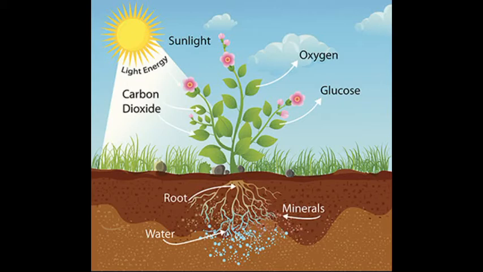As we already know, green plants are autotrophs. So they can prepare their own food in the process of photosynthesis. After photosynthesis, plants will prepare carbohydrate in the form of glucose.